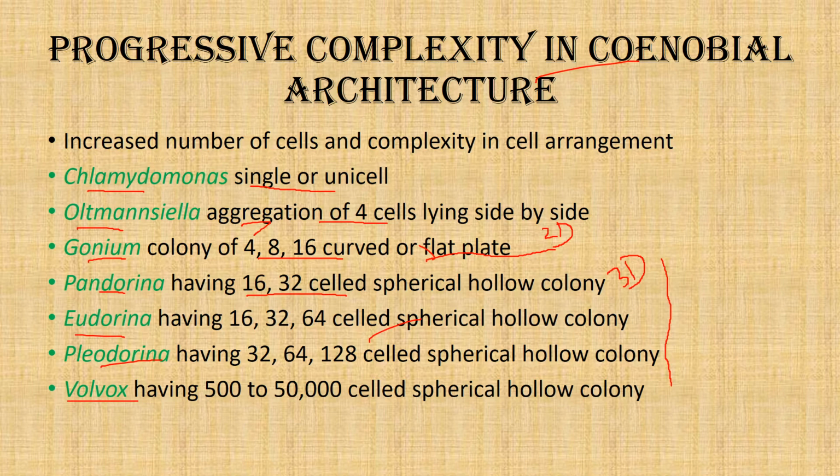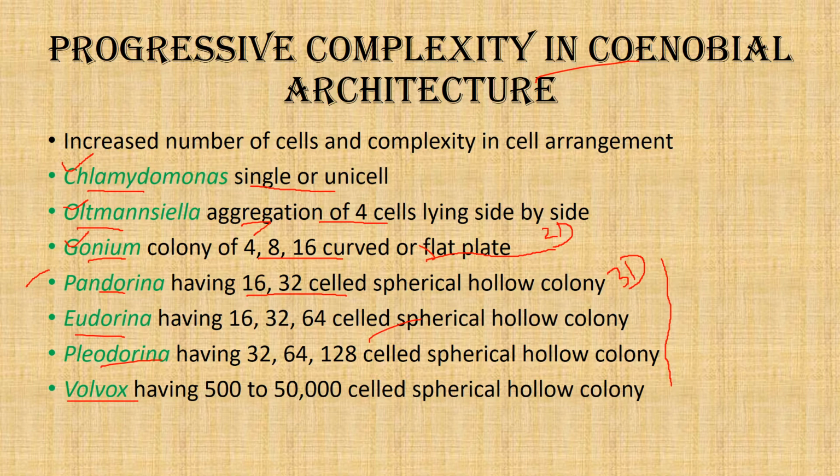Also we see the intercellular connections. Chlamydomonas, being a single cell, does not require intercellular connection. Then Altmansiella and Gonium do not have intercellular connection between the cells in the colony.